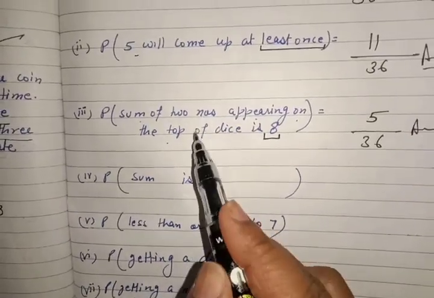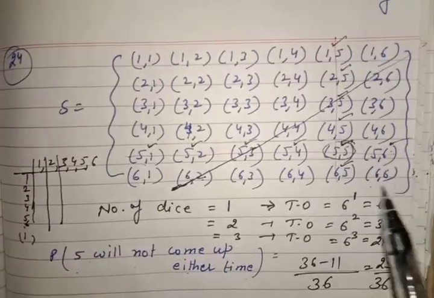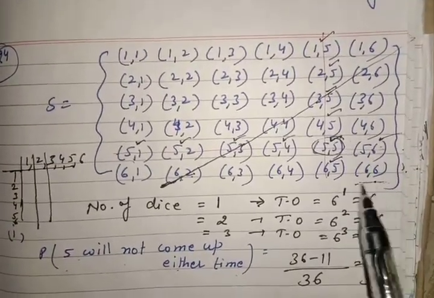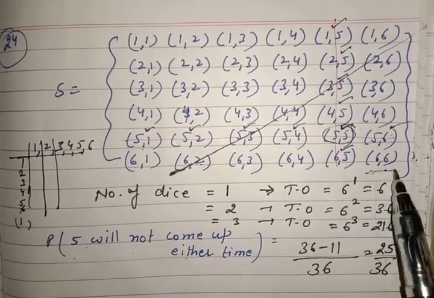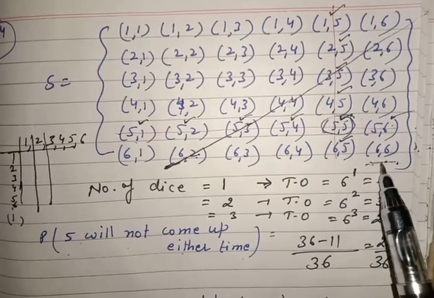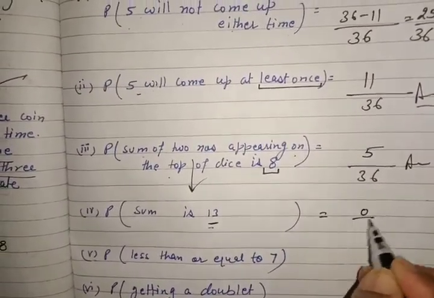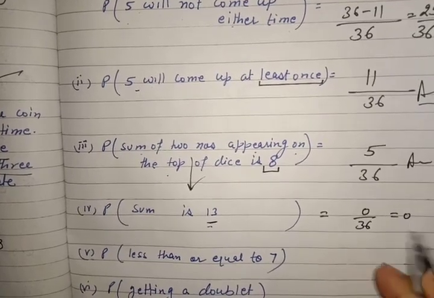Next is sum is 13. Same question. Sum is 13. What is the maximum sum we can get if we play with two dice, or if we throw two dice simultaneously, or if we throw a die twice? A maximum number is 12. It is written 13. So its answer is 0 upon 36, which is 0.